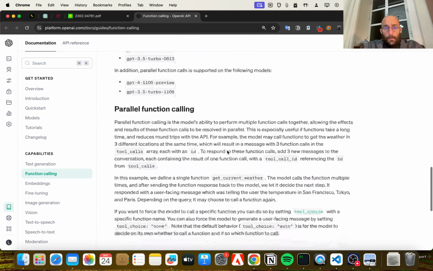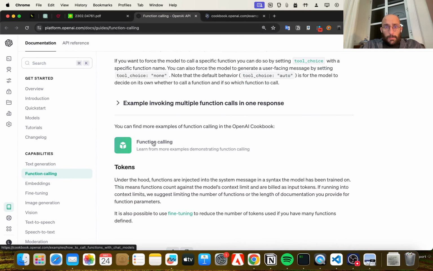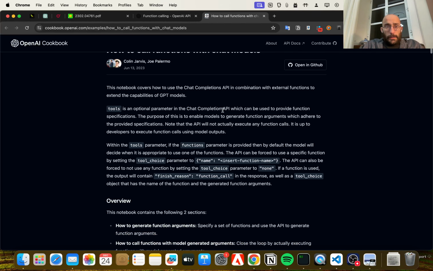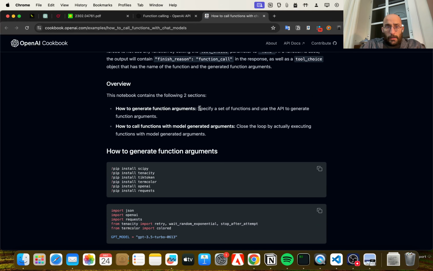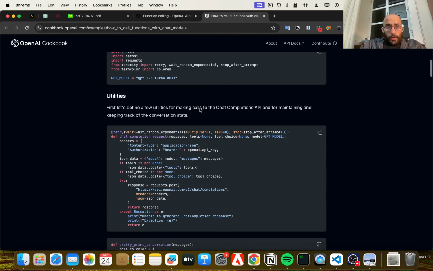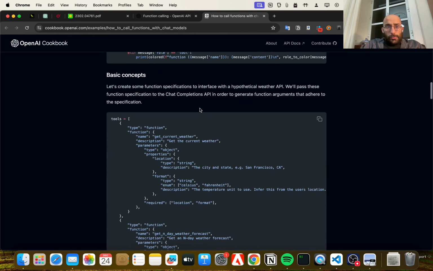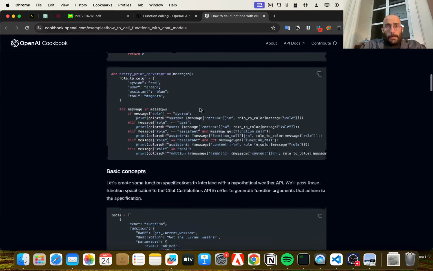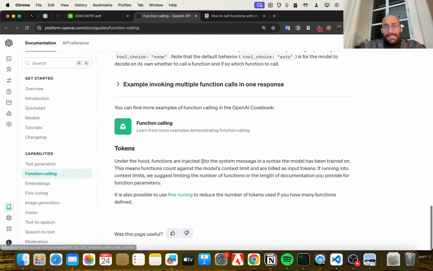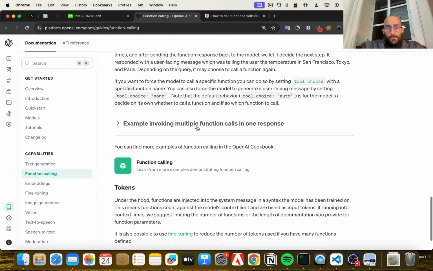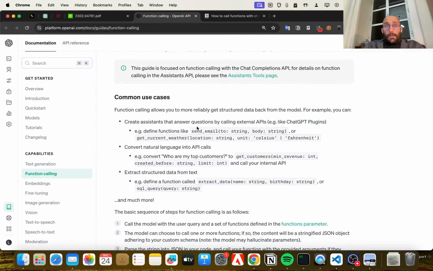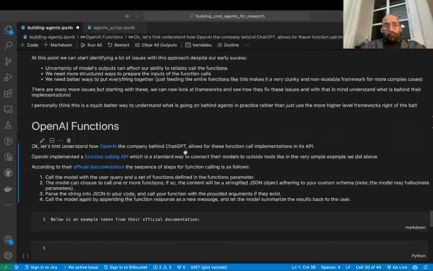Now, what I would like to do is come here to the function calling explanation. The essential idea with function calling is to give the model the ability to call functions, right?